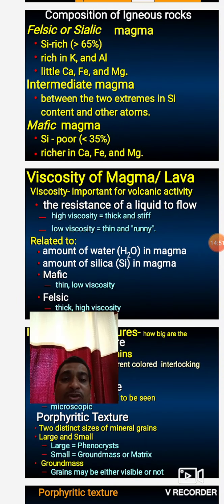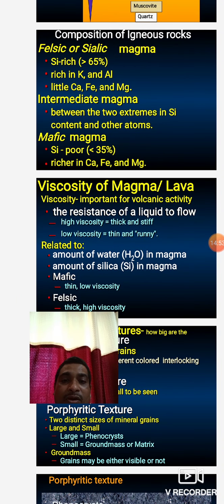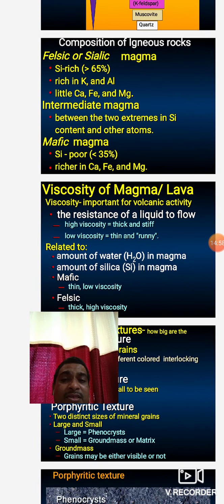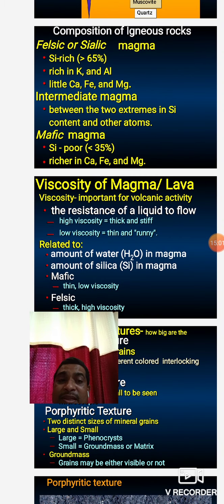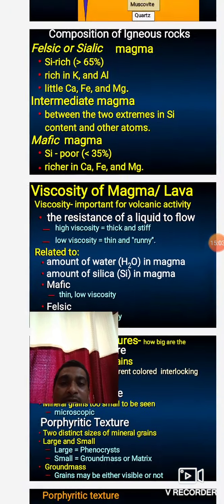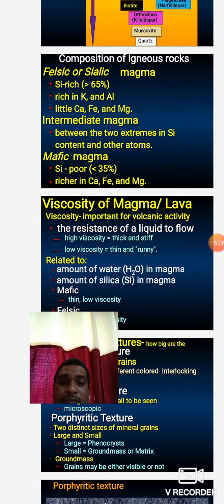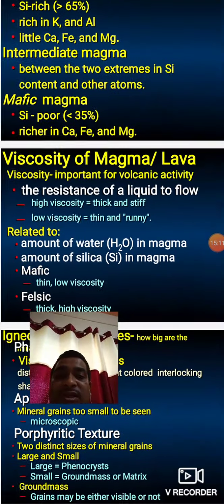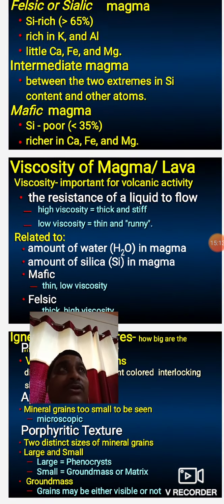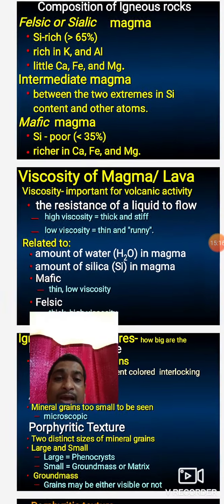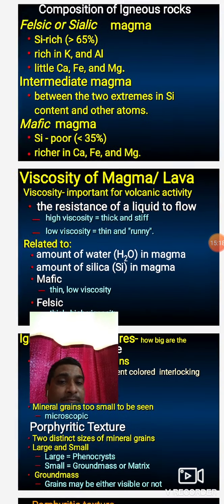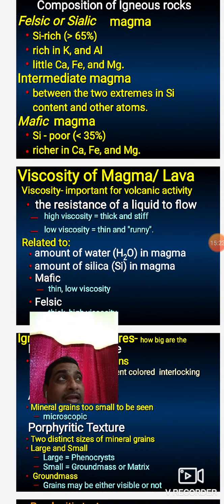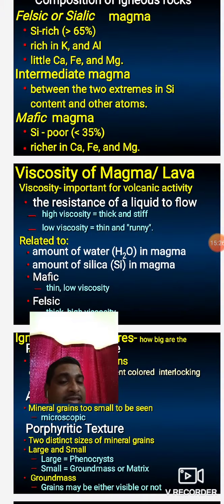Viscosity means the presence of liquid material or solid material in a rock. It is the resistance of a liquid to flow. Viscosity means the resistance of liquid to flow from one place to another place. They cannot allow the fluid to transfer from one place to another place, called viscosity. Those molten materials, those magma that are highly viscous, are thick and steep, and low viscous magma is thin and runny. If it is highly viscous, then the magma is thick, and low viscous is the thin magma.